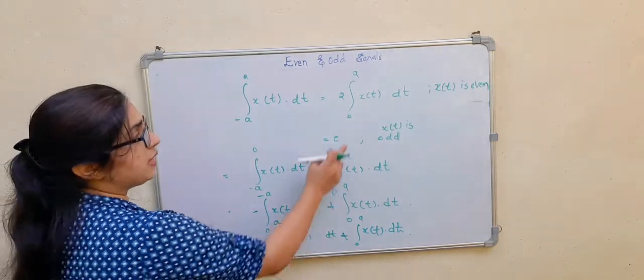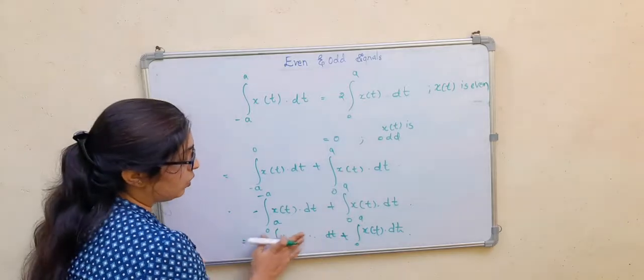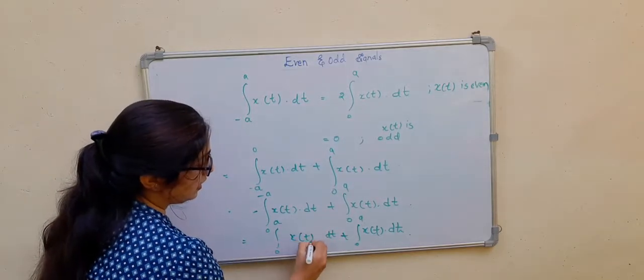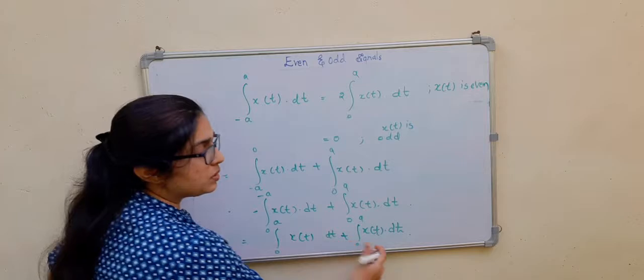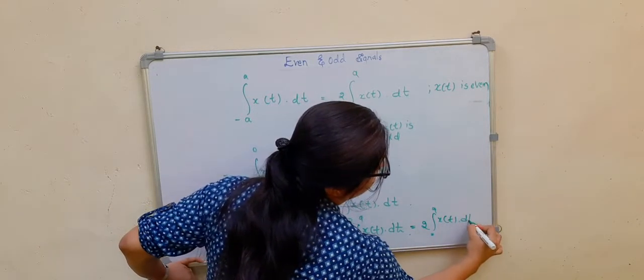Now, if the signal is even, we know that x of minus t will be equal to x of t. So now I can replace this as x of t. So what is this? 2 times the integral from 0 to a of x of t dt.